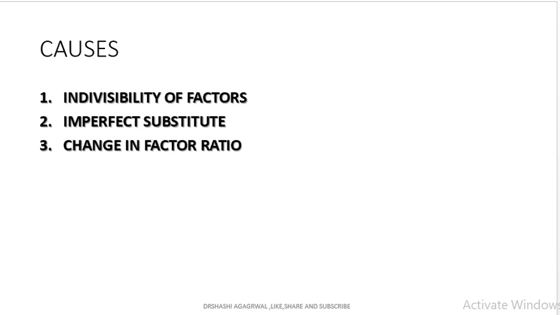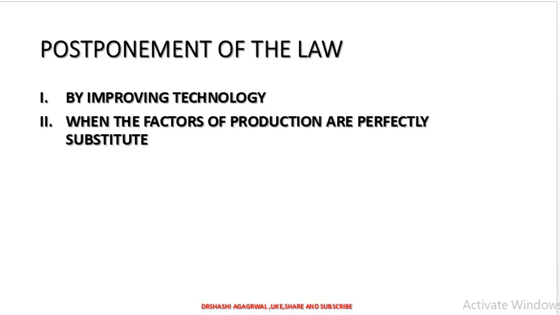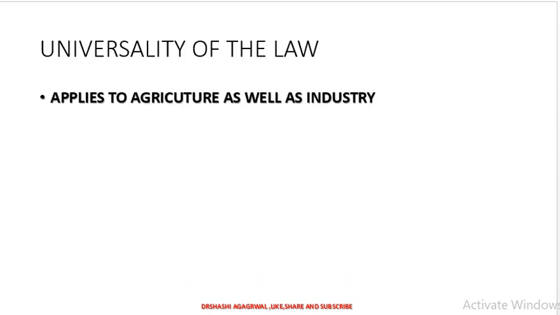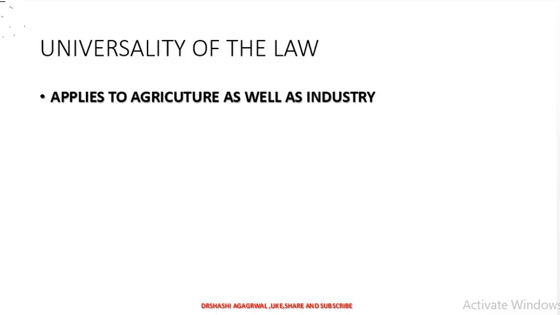This law could be postponed by improving the technology, or when the factors of production are perfect substitutes of each other. This law has a universal application. It applies to agriculture as well as to industry. Though it applies to agriculture in the early stages and industry later, still it has universal application.